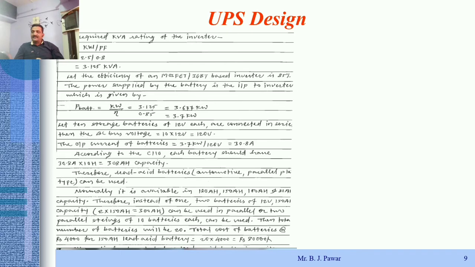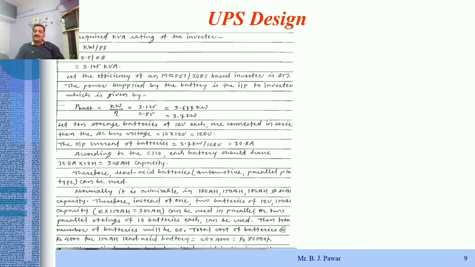Now let 10 storage batteries of 12 volt each be connected in series. Whenever batteries are connected in series, their voltages add. So there are 10 batteries, each rated at 12 volt, so that we can generate that 120 volt DC bus when they are connected in series.